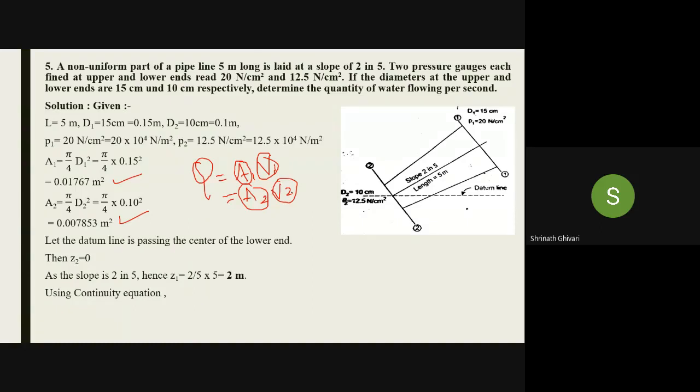I don't have V1 and V2. How to calculate V1 and V2? We can calculate using Bernoulli's equation. Okay.